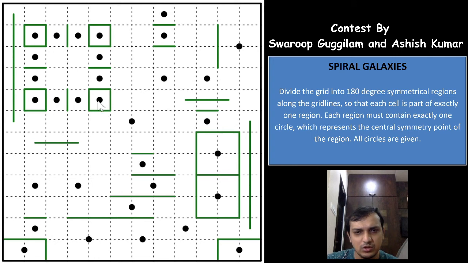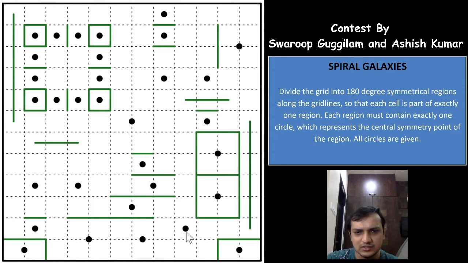So 1 2 1 2, this cell. Then if you take this cell as for this galaxy, this cell will also have to be for this galaxy, and which is not possible. There is no way this cell is coming out, right? This cell can be taken by this galaxy? No, because if this is the case, this cell also will have to be by this galaxy, and this cell cannot be taken by this galaxy as well, because then it will be this cell again, right?